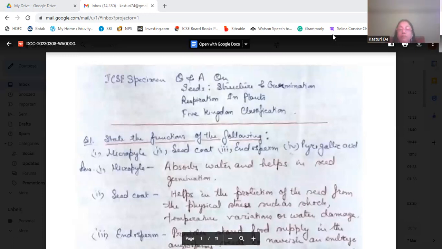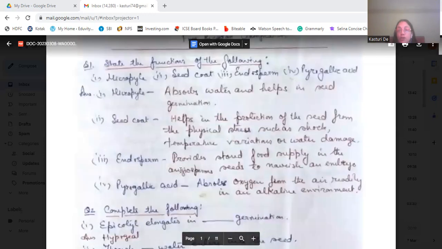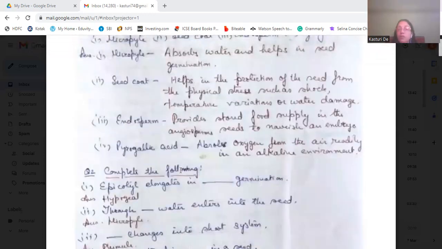Then seed coat. Seed coat is the covering of the seed which protects the seed from any physical stress like shock, temperature variations, water damage, etc. And endosperm. Endosperm is the food that is stored inside the seed, which supplies that stored food to the angiospermic seeds to nourish the embryo, so that the plant can grow.